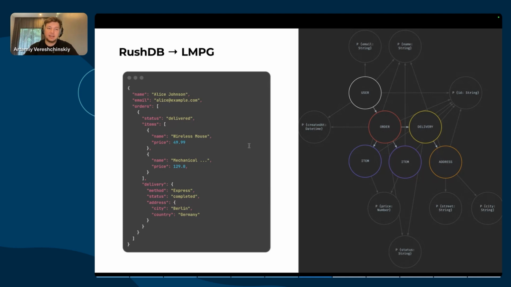Here we can see on my screen how some data could look like in a RushDB LMPG graph. So we have a user, we have an order, we have a delivery, address, and item.